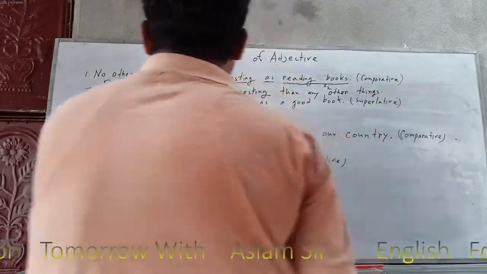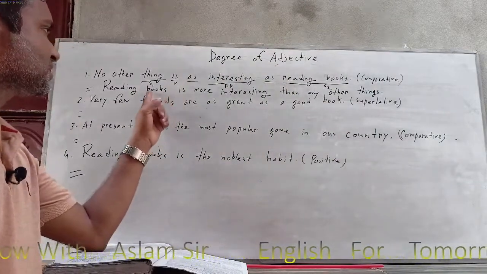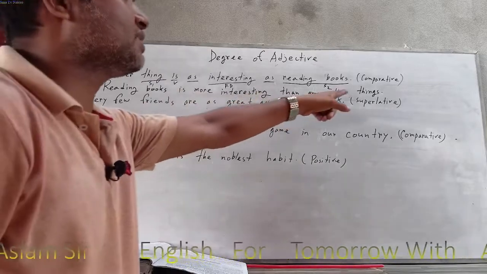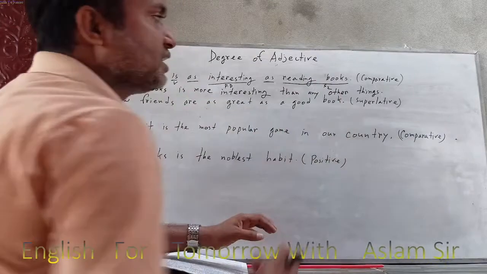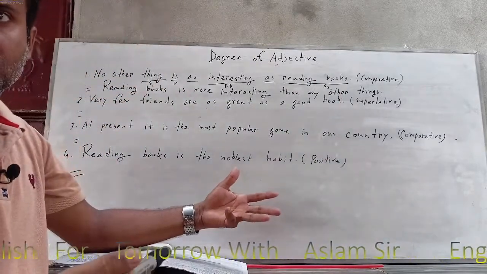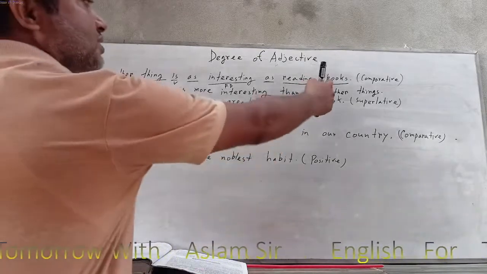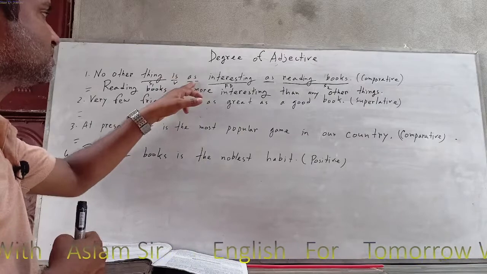No problem. So, reading books is the subject two, next is the verb, next "more interesting," then "than any other things." Then "than any other" is the structure, and next "thing" is subject one, because subject one and subject two are at the first. Next is the verb.